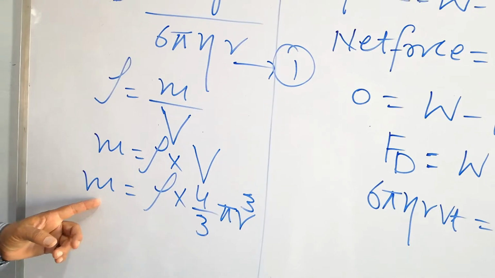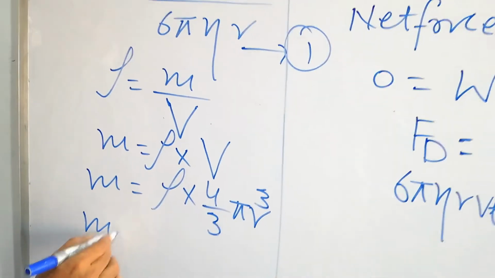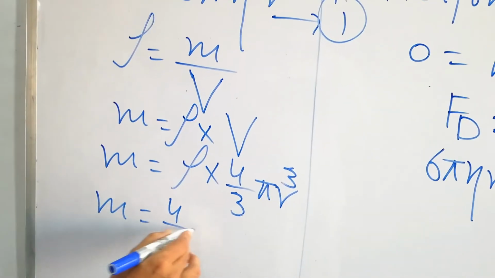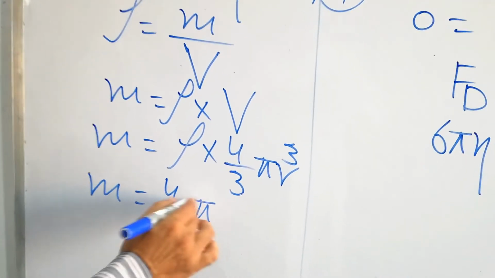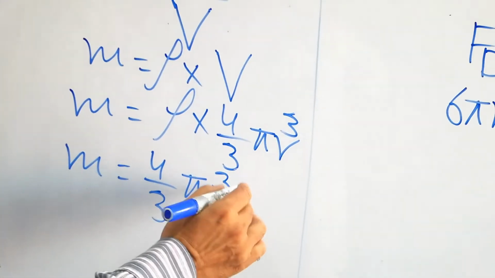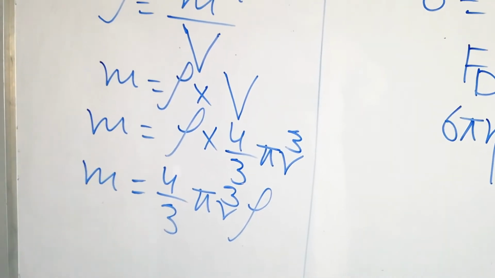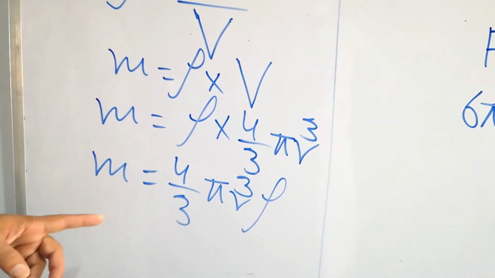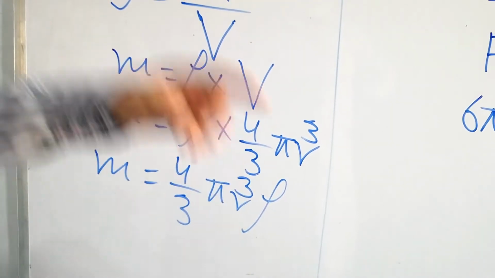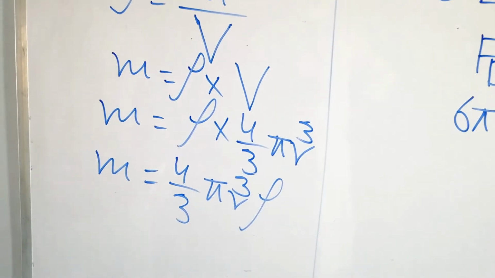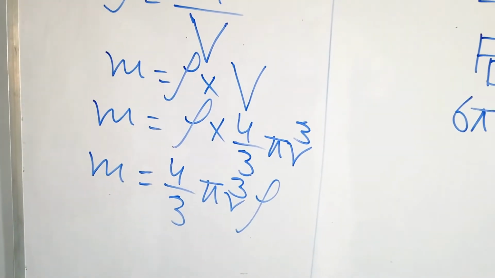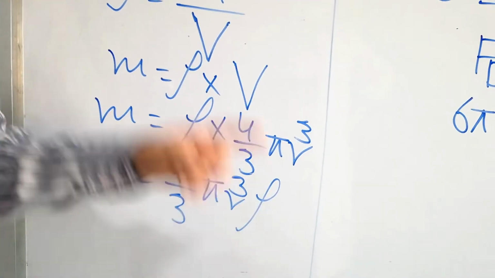So that is the mass, and if you just multiply, you get 4 over 3 pi r cube into density. So that is the mass of the droplet, 4 over 3 pi r cube into density. We have calculated this value. m is equal to 4 over 3 pi r cube rho.